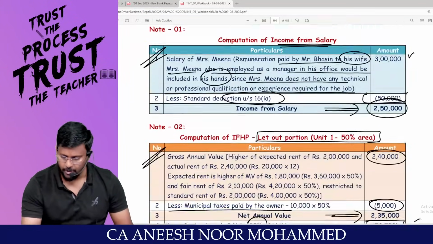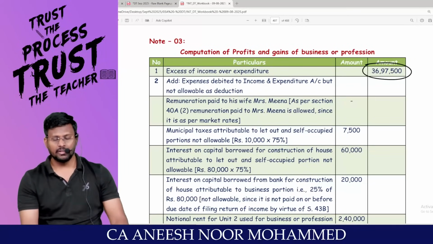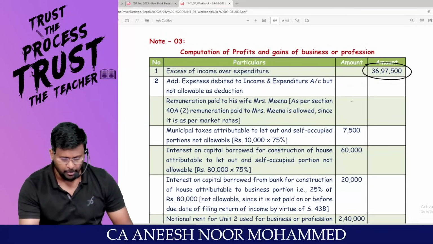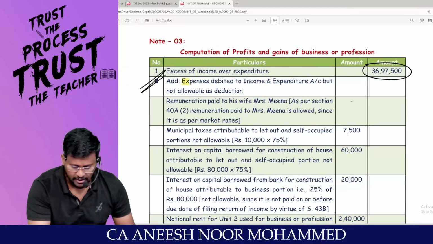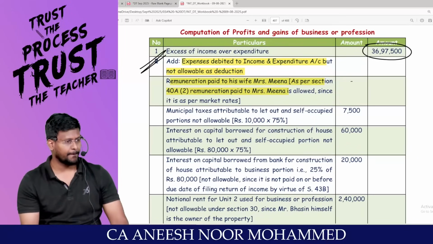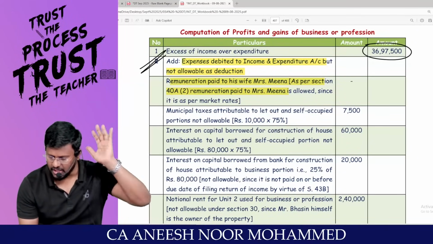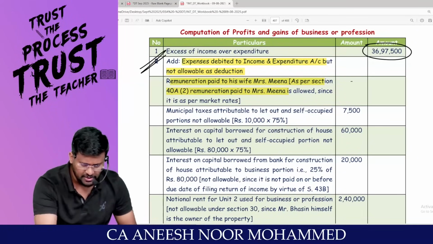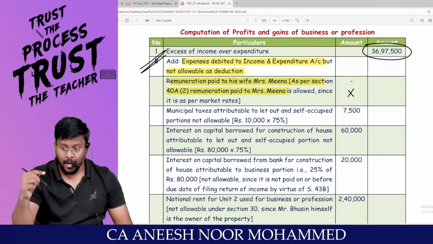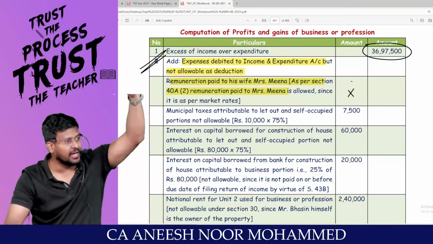I'm coming to PGBP, the hero, the real hero, going to compute PGBP. What is the net profit? 36,97,500 is the net profit. Any expenses debited to income and expenditure, but not allowable as deduction? Actually, they have paid remuneration to wife. Anything over and above market price? No, sir. That means, my dear lovable students, nothing should be added back. But this should be treated as salary income as per the clubbing provisions, which we already did.